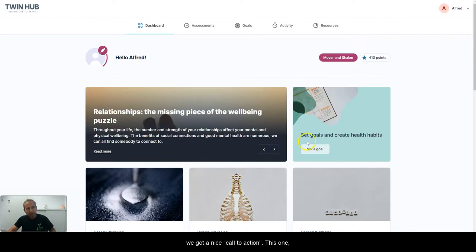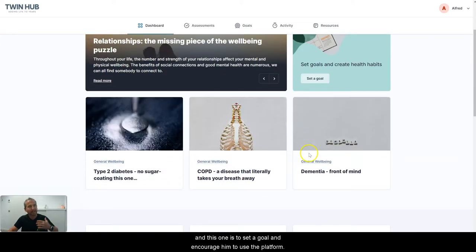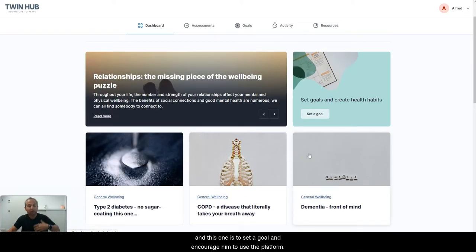Now here we got a nice call to action. This one in particular says, set a goal and create health habits. So when you click in here, you can set a goal. So it prompts the user, Alfred, to do something. And this one is to set a goal. Again, that encourages using the platform.